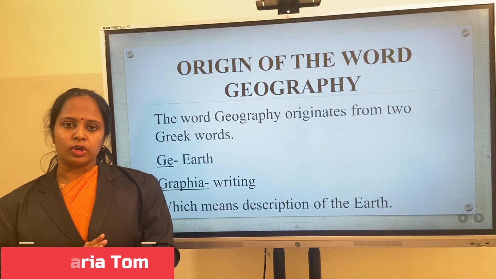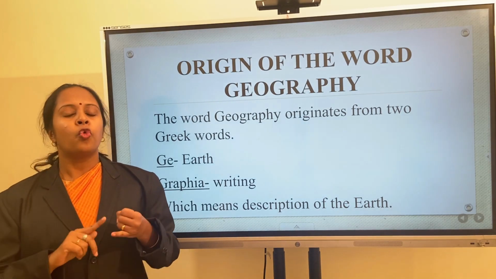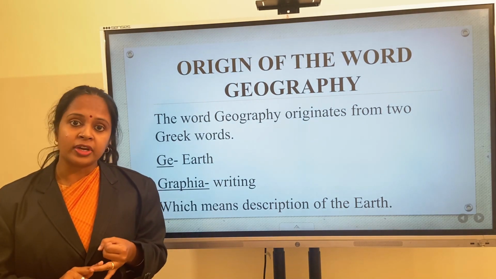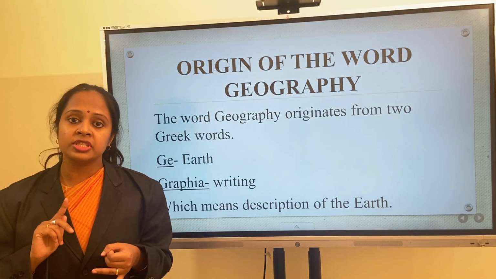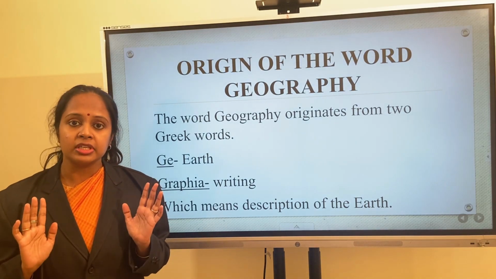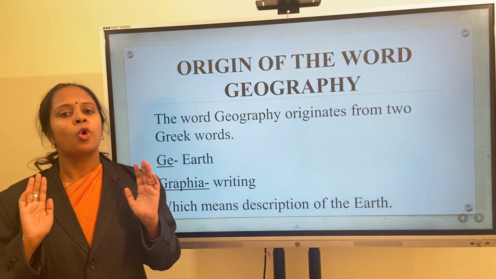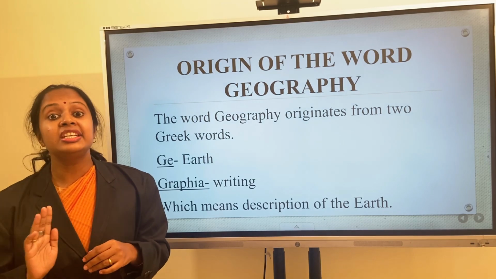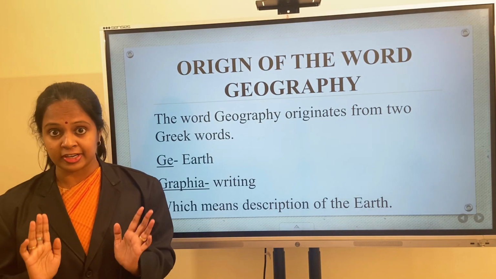Children, the word geography originates from 2 Greek words. One is G and the second one is graphia. G means earth and graphia means writing. So geography means a description of the earth, or a detailed account of the earth. I hope you have understood.